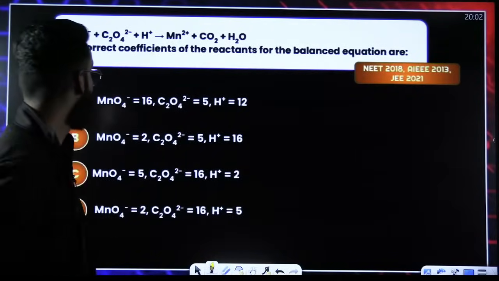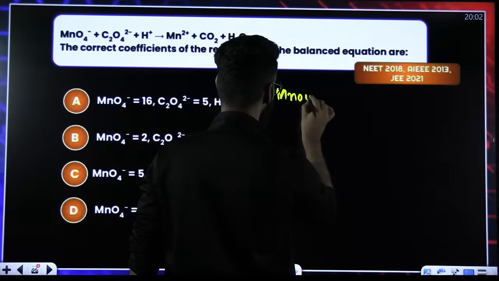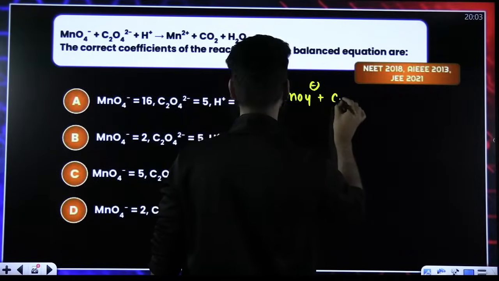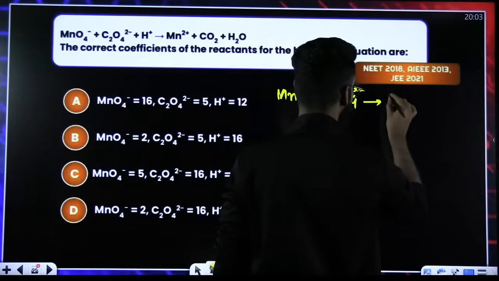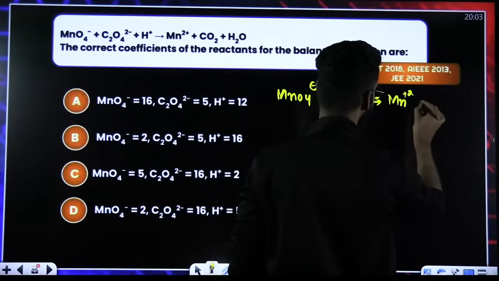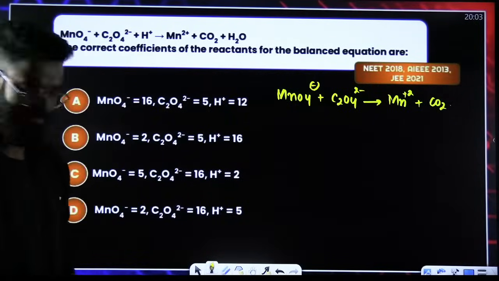Okay. Now have a look. First thing, the reaction that's given to us is like this. MnO4 negative plus oxalate ion, C2O4 di negative. It gives your Mn di positive, and with that, you'll be writing carbon dioxide. So this is the reaction basically.